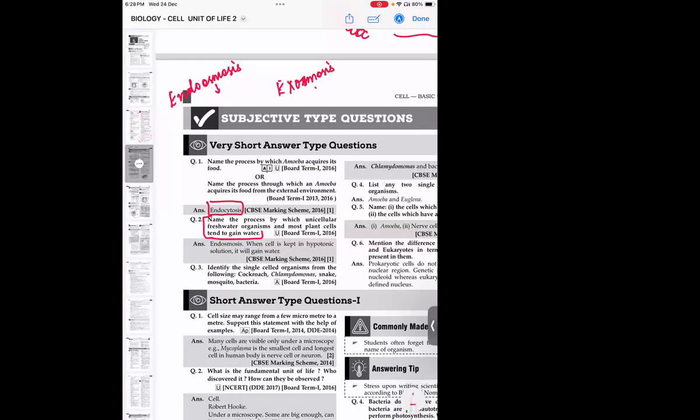Correct. In endosmosis, the water from the outside medium goes inside the cell, because of which the cell size will increase and it will swell. In exosmosis, the cells lose water to the surroundings, so they shrink in size.